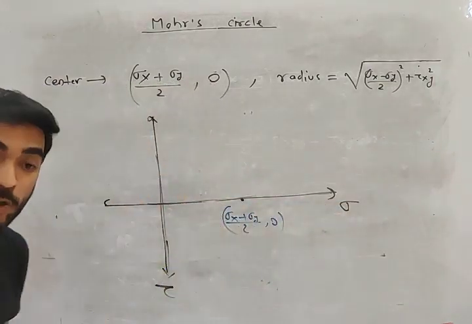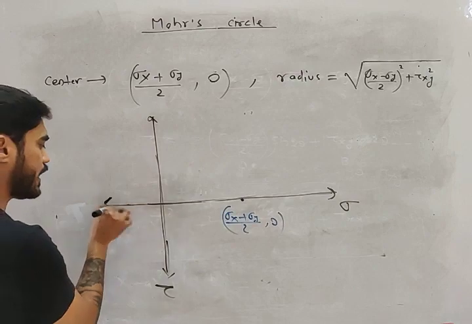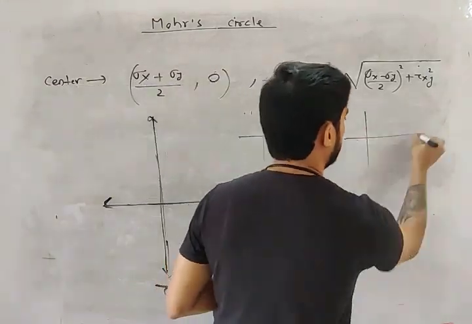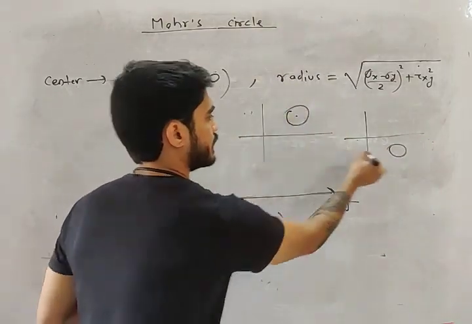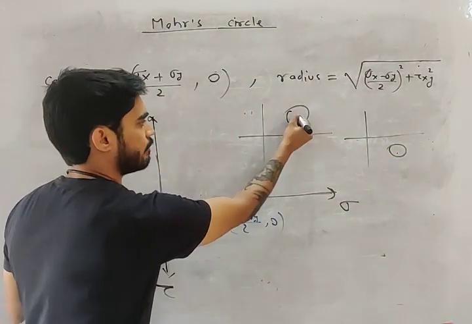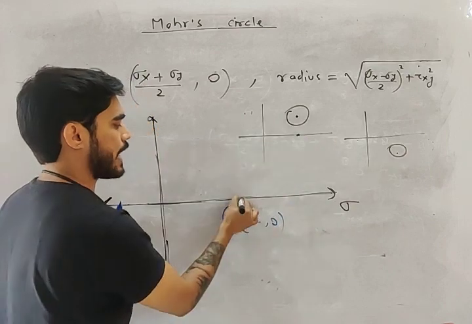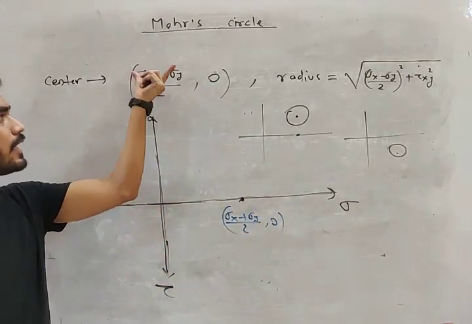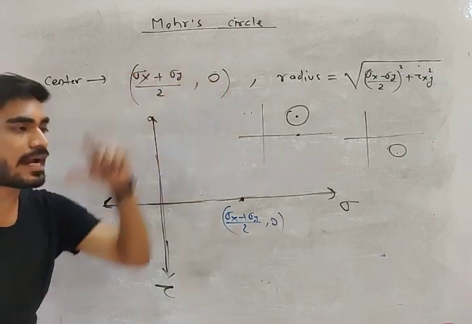It is a very important point. Note this down. Mohr circle cannot be like this. The center will always be on the sigma axis. Why? Because these are the coordinates of the center: ((sigma x plus sigma y) by 2, 0).